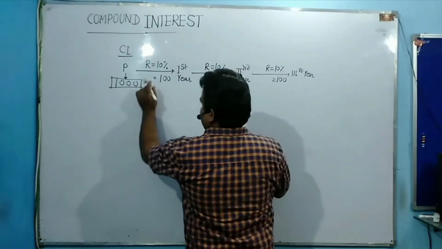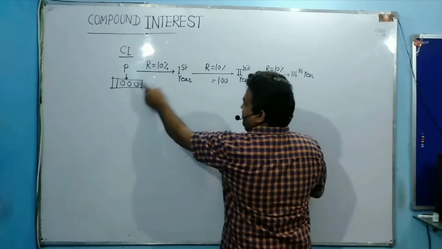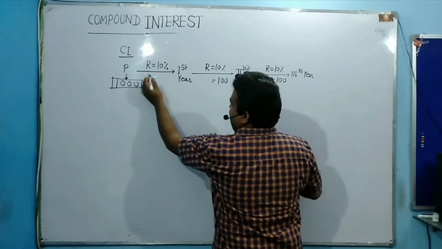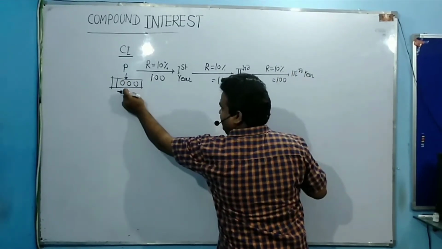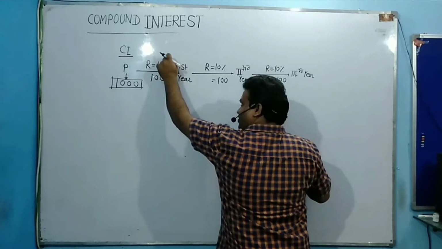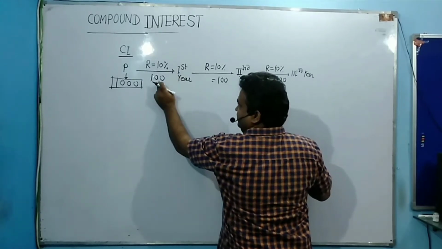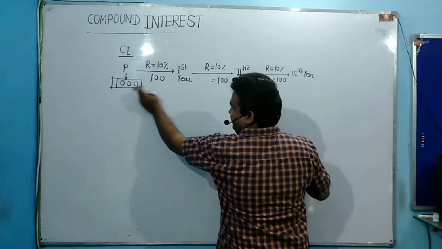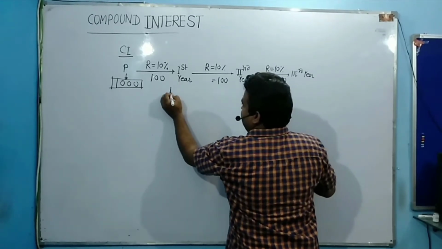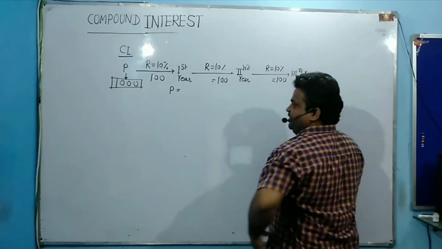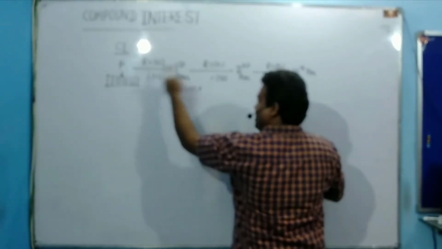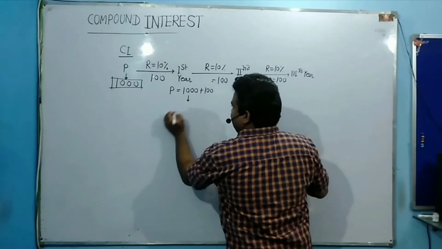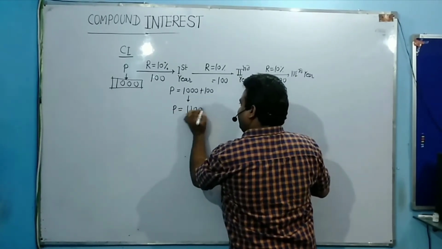I am just going to show. So in the first year, 10% rate. 10% of this value is 100. In this case, your principal is 1000. You apply a 10% rate, and 100 is the interest earned in this amount. So in the first year, this is your money plus accumulation of interest. Now my principal value has changed to 1100.